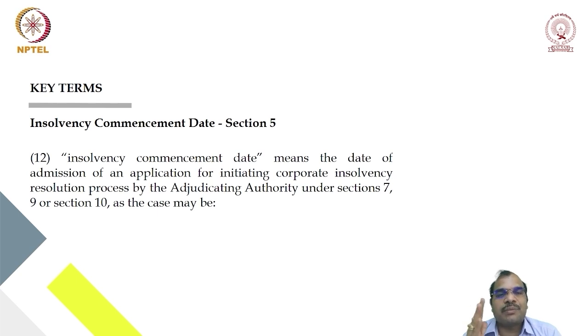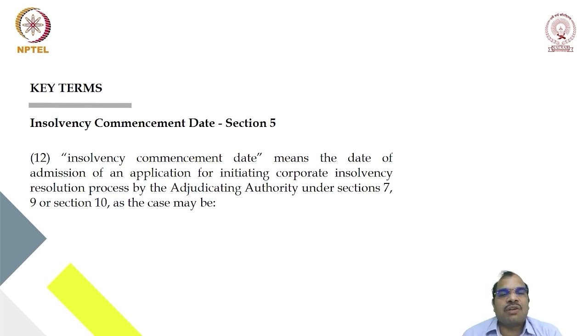Generally, it is called as T. So from T onwards, T plus 20, T plus 7, like that. So that is why, from this date onwards, when the adjudicating authority admits the petition or application made by maybe a financial creditor, FC, OC or CD.